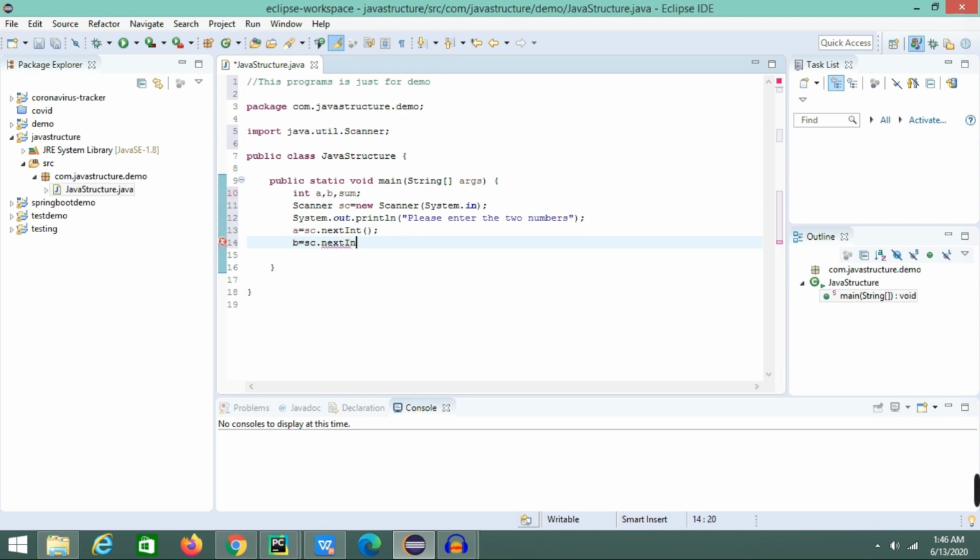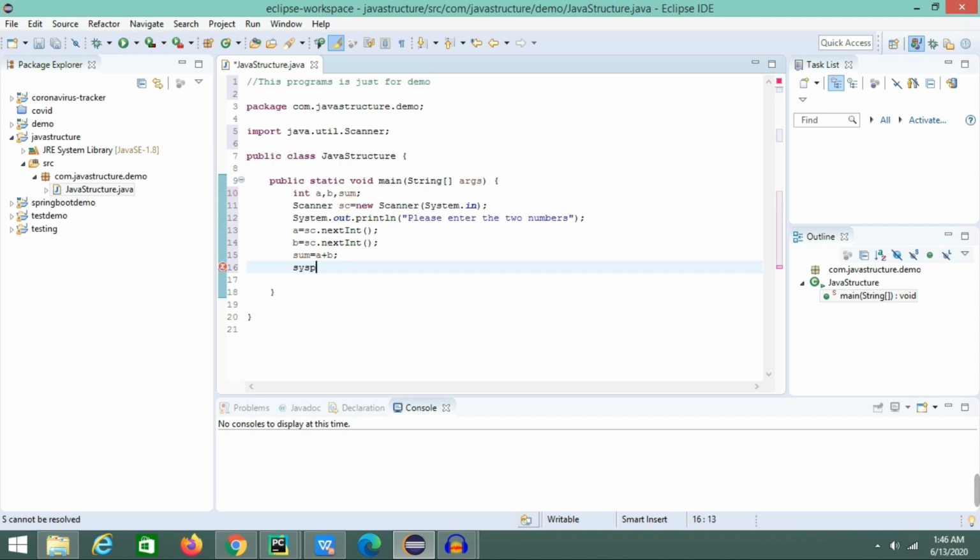Okay, so the 2 numbers we have already got from the user, and the next step would be we have to sum it up. For that we need to use the sum variable and assign the value of a plus b. The third and the last part would be the displaying of the sum, right?